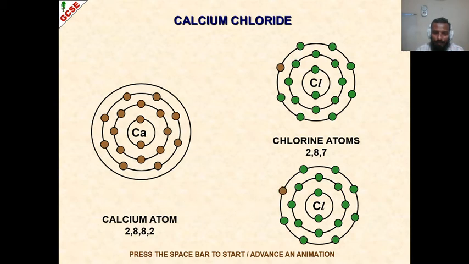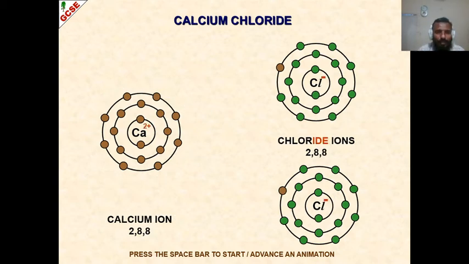You see here? Great. Since the outermost shell of calcium is now discarded, the lower shell will come up with a complete 8 electrons. So calcium will acquire a +2 charge. Why +2? Because it lost 2 electrons, it donated 2 electrons, it transferred 2 electrons. Great. So it becomes a positive ion or cation. Chlorine, on the other hand, has gained 1 electron, so it becomes a chloride ion or an anion.